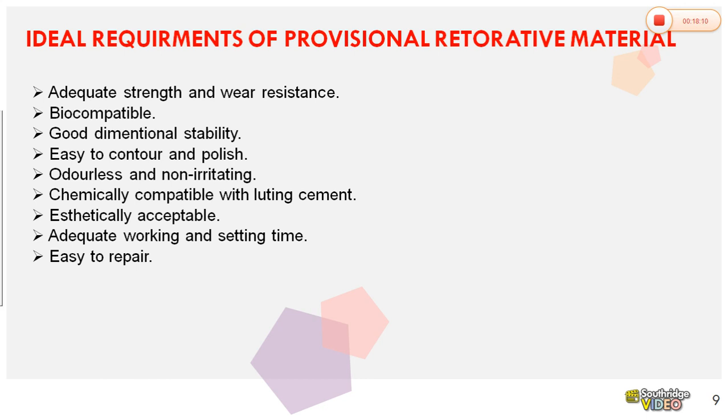When the temporary bridge fractures, we should be able to repair it easily. So it should be easy to repair. Requirements are: strength and wear resistance, biocompatible, friendly to the surrounding tissue, good dimensional stability, easy to contour and polish, odorless and non-irritating, chemically compatible with luting cements, aesthetically acceptable, adequate working time and setting time, and easy to repair.